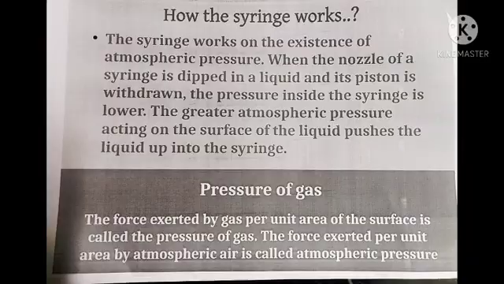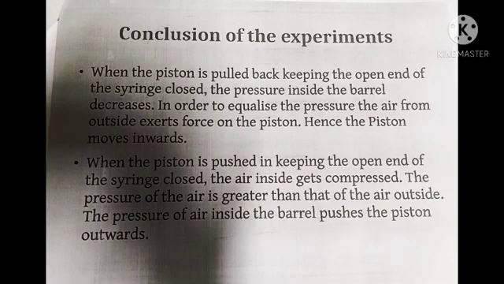Then let's conclude. When the piston is pulled back, keeping the open end of the syringe closed, the pressure inside the barrel decreases. In order to equalize the pressure, the air from outside exerts force on the piston. Hence, the piston moves inward.